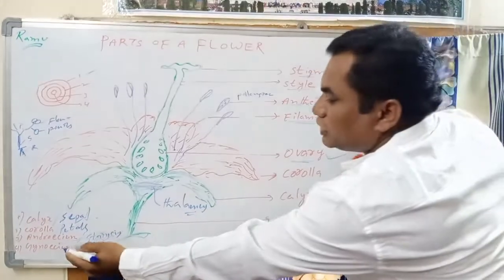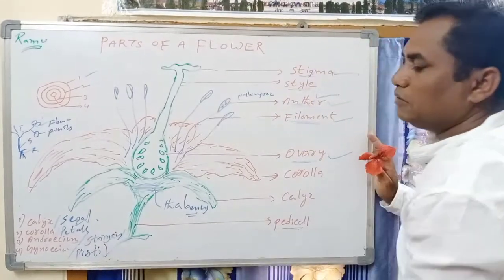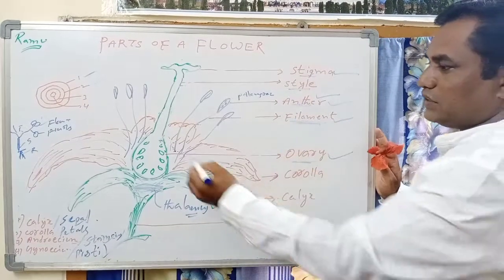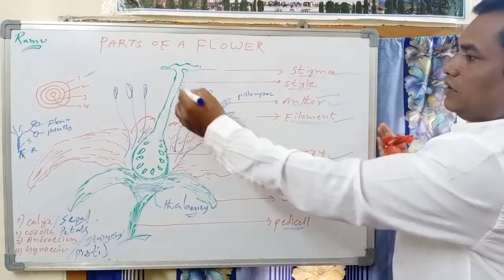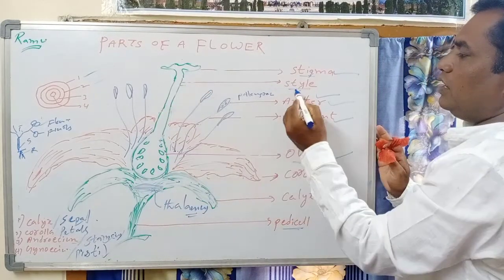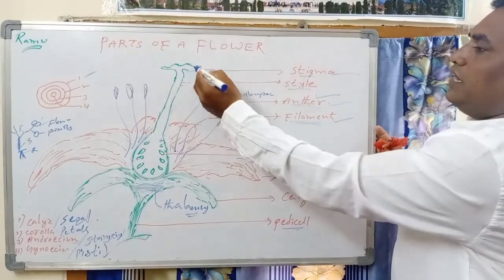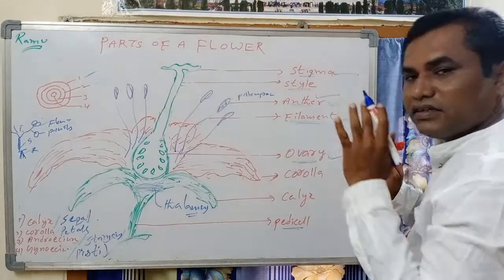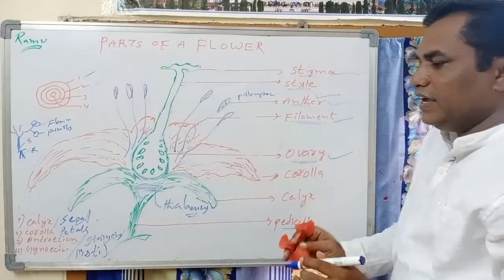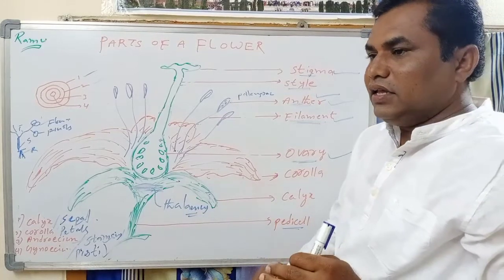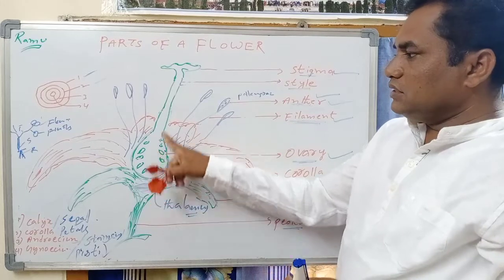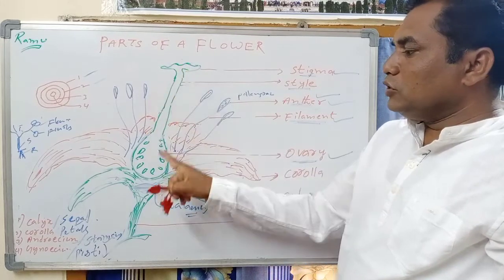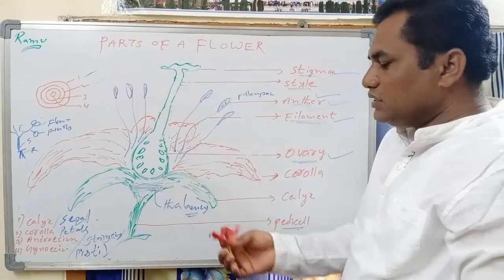So androecium or pistil, it consists of three parts. Down, the swollen part is called ovary. The pillar-like structure is called what? Style. Style ends with a swollen part called what? Stigma. So in this way, a pistil or the gynoecium consists of three parts: ovary, style, stigma. So inside the ovary, you can see